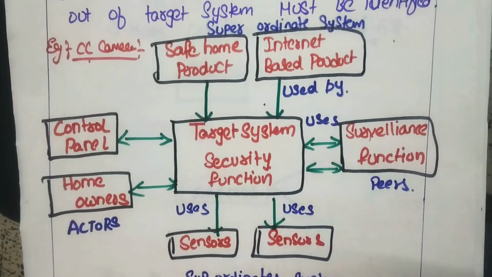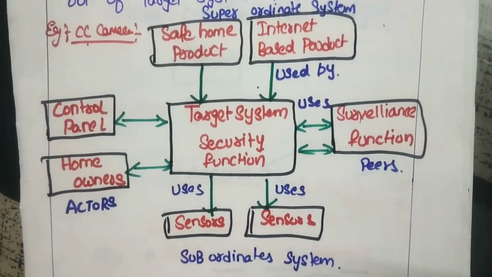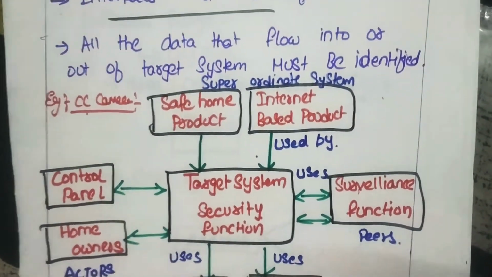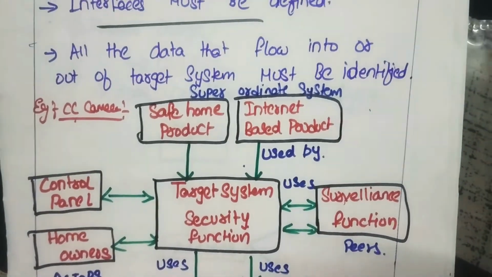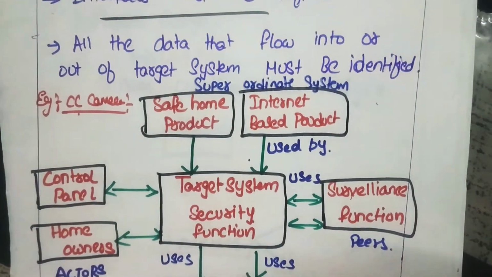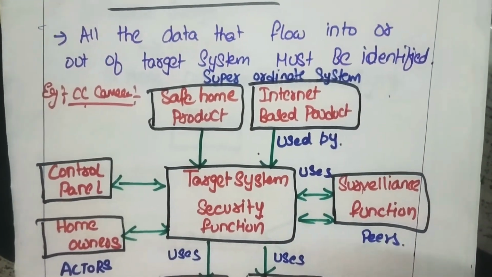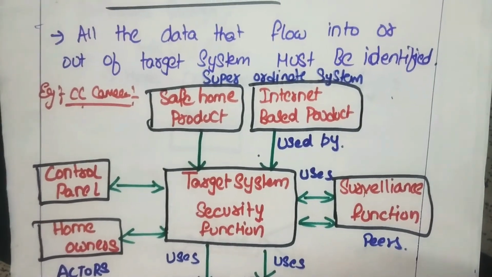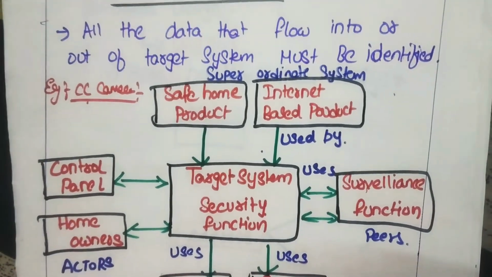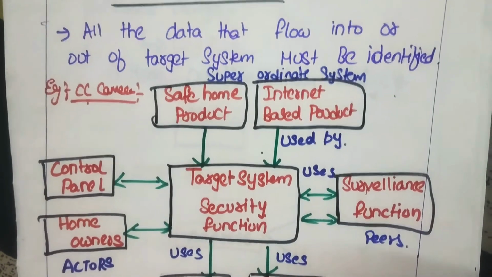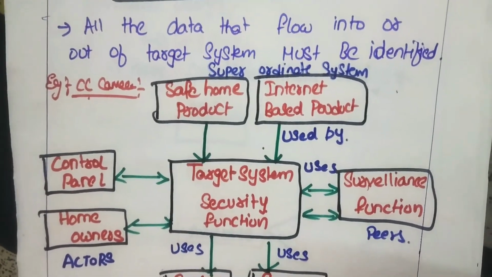Whenever we are sending the data, it should be identified. The first point is that the data should be identified. The second, the superordinates should be identified. Likewise, the actor should be identified. Likewise, the pair should be identified. Everything should interact, all these things: superordinates, subordinates.